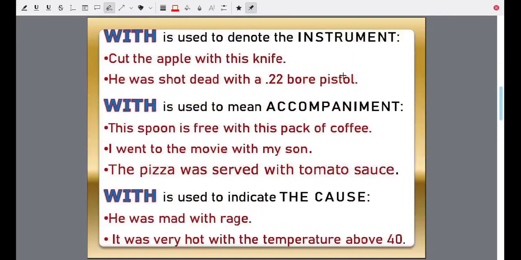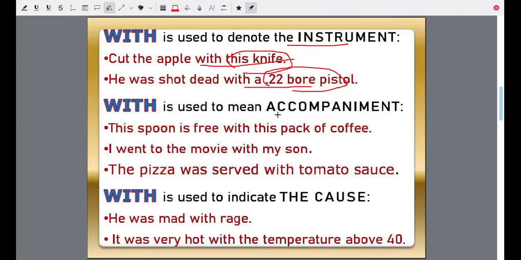With is used to denote the instrument. Cut the apple with this knife. This is not the agent, this is the instrument. Cut the apple with this knife. He was shot dead with a .22 bore pistol. The knife, the pistol, they are instruments.